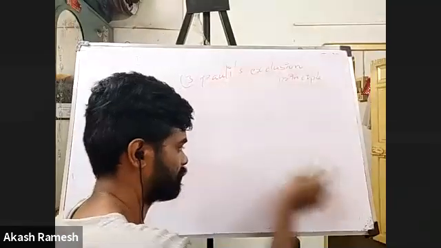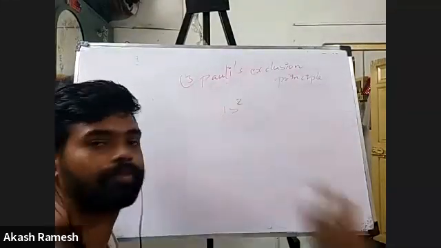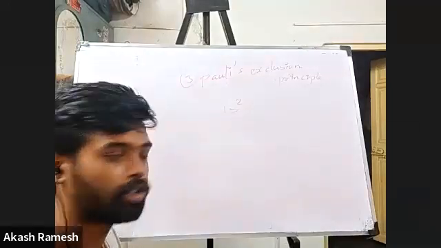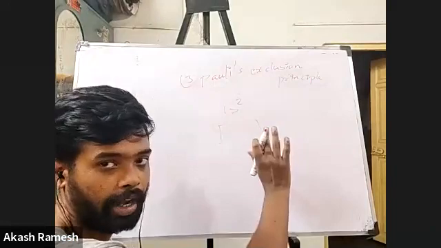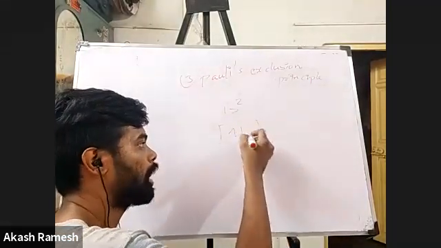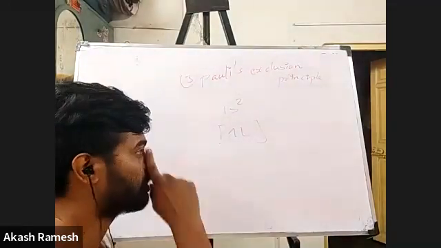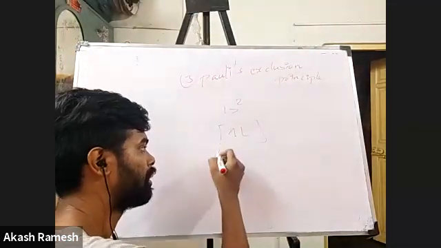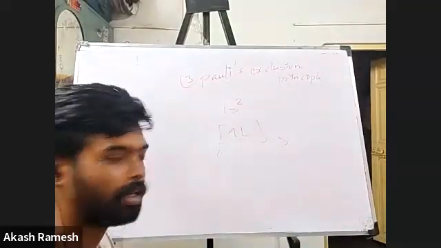Say I have 1s2, and I know how I'm going to fill them. There's only one state, so there is no case of degeneracy and all that. So I put electrons like this. For both these electrons, I will see what the quantum number values are.